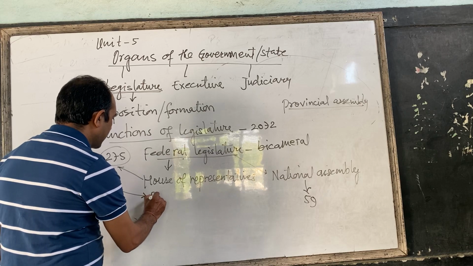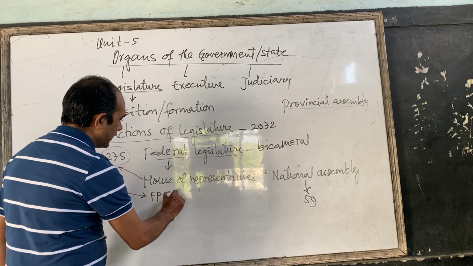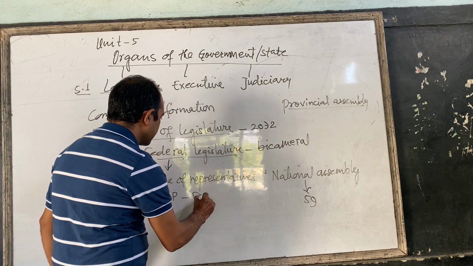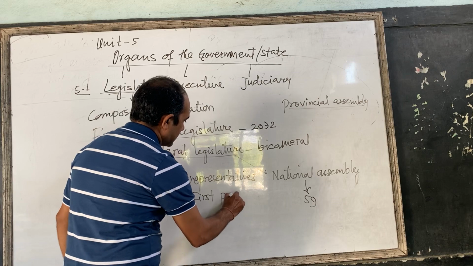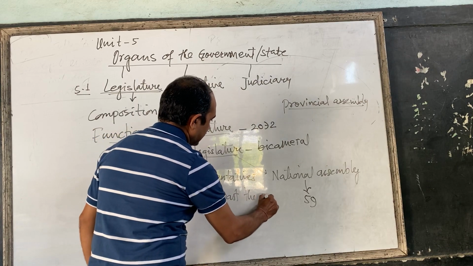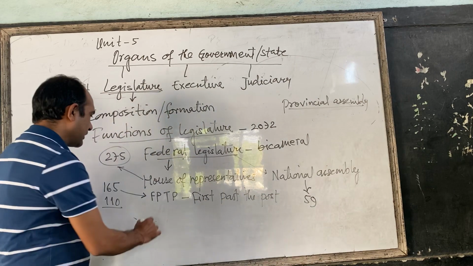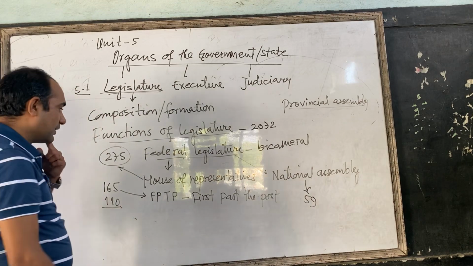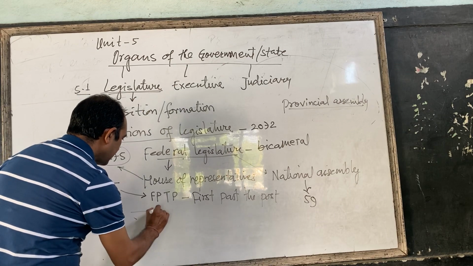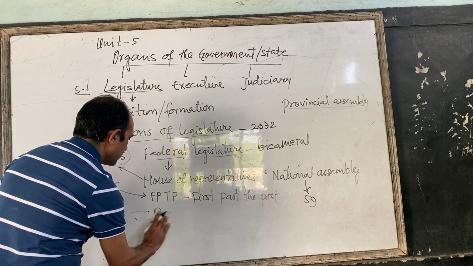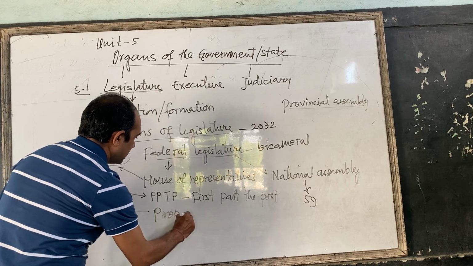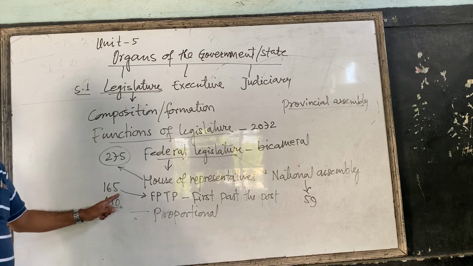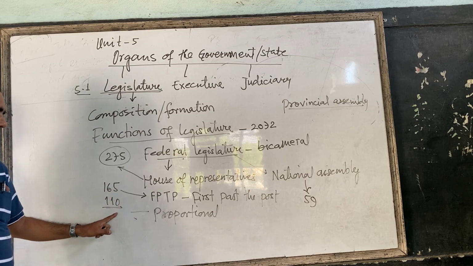This we call the FPTP electoral system, that is first past the post electoral system. And the 110 representatives are elected on a proportional basis, the proportional electoral system.